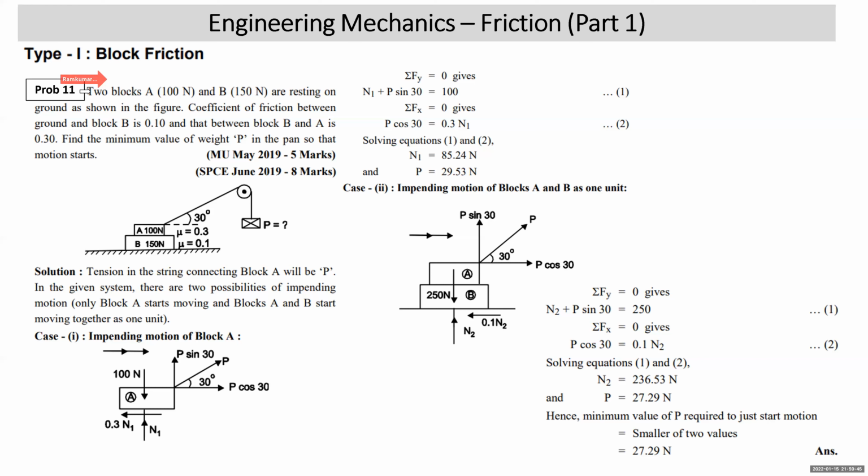So students, there are two possibilities of impending motion here. One is that only block A starts moving, and another is that blocks A and B start moving together as one unit. Now we come to here.